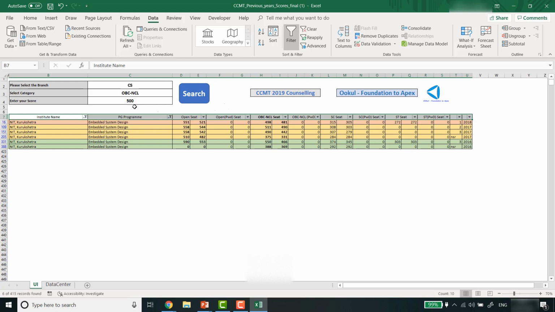Just remember one thing, that the password of this file is OOKUL, in small letters, okay. So just remember that. Download this file, the link is given in the description below, okay. And before the registration starts, if you are facing any problems like which college you can get, in which round you will get, that kind of idea you can get from this sheet. I hope you all will find this sheet very helpful, okay.